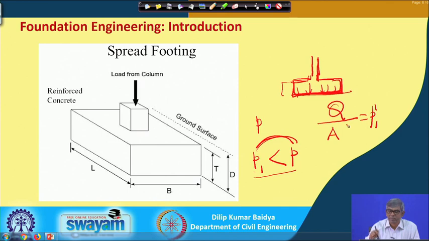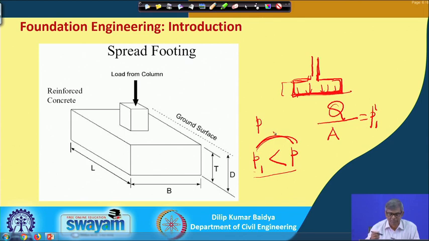Because the concrete and other materials are strong, but when the load goes to the soil it has a very low capacity. So, to reduce the stress intensity on the soil, we are just enlarging the base, and that is why it is called a spread footing, and also an isolated footing. Why? Because the individual column is connected to an enlarged base or foundation. So, it is also called isolated footing, pad footing, spread footing. There are different names by which we can